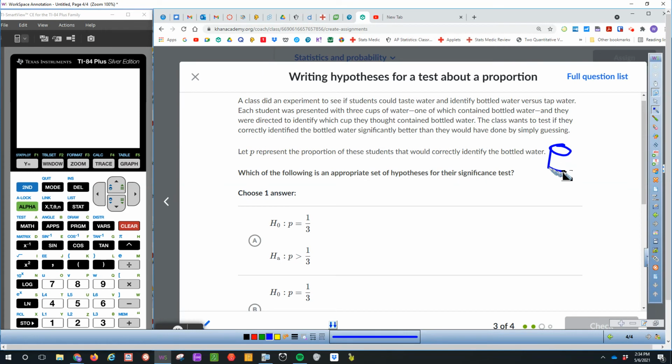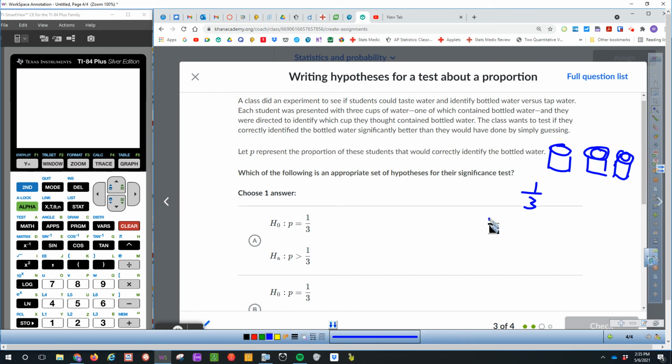Now, if you were guessing out of the 3 cups, right? So if you have 3 cups, you have to guess it correctly, you have a 1/3 chance of guessing it correct, right? Okay. So let p represent the proportion of the students that would correctly identify the bottled water.